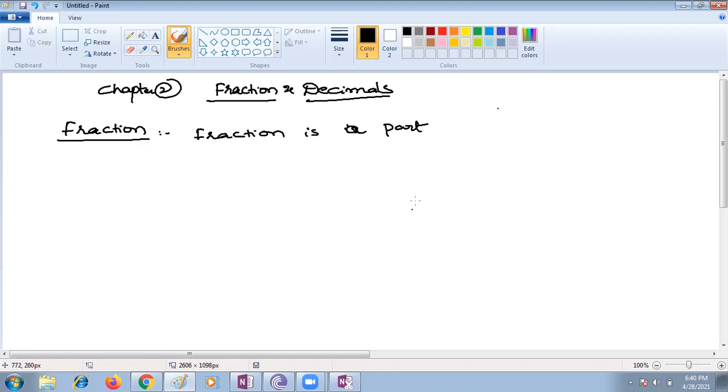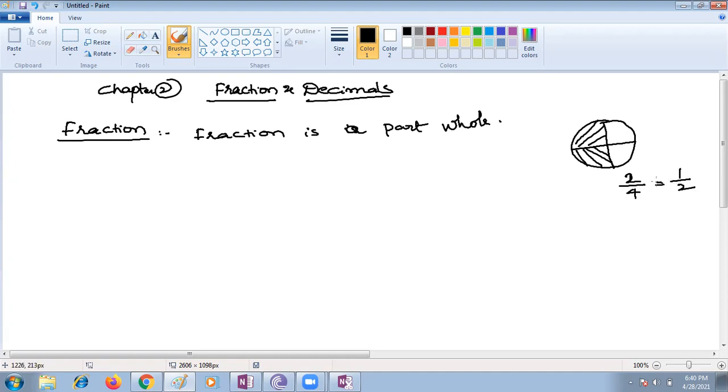Okay. A fraction is a part of a whole. Suppose I take one circle and divide it into 4 equal parts. In that, I shaded two regions. What fraction is shaded here? Someone said 2 by 4, someone said 1 by 2.